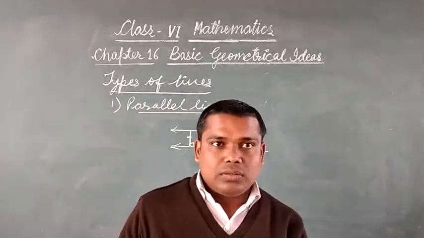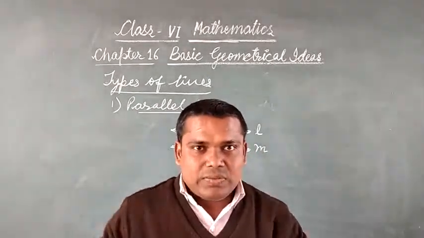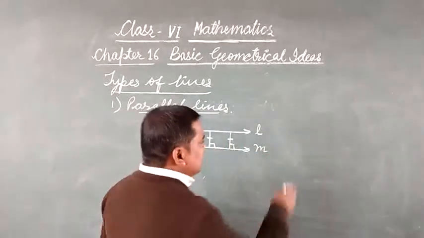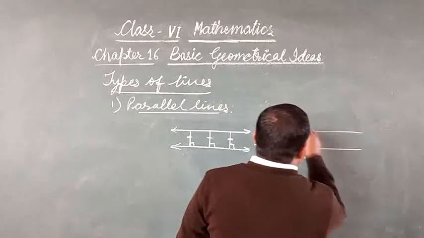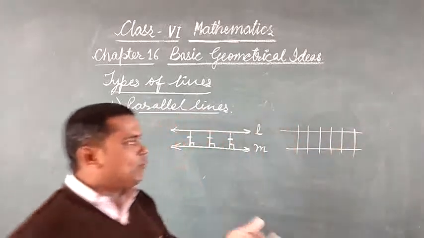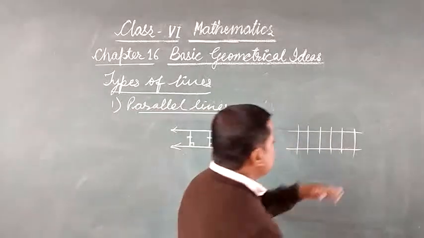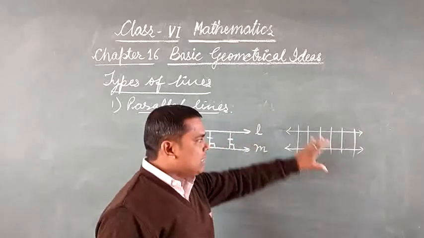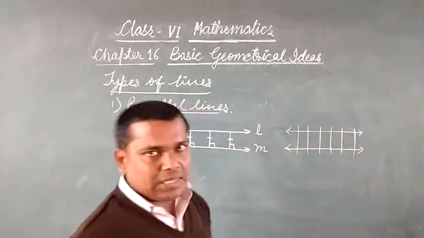Another example is the railway track. You have seen a railway track, two tracks like this, with joints. So railway tracks are one example of parallel lines because these tracks never meet each other and there is a fixed distance between them.